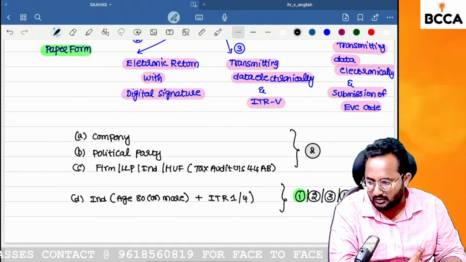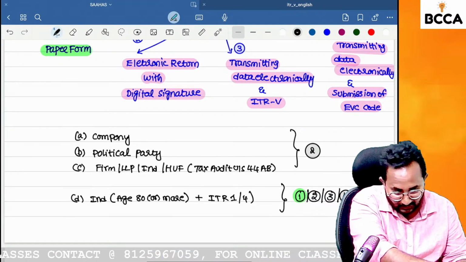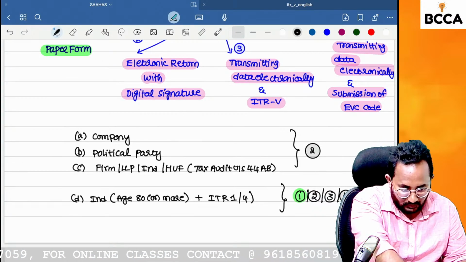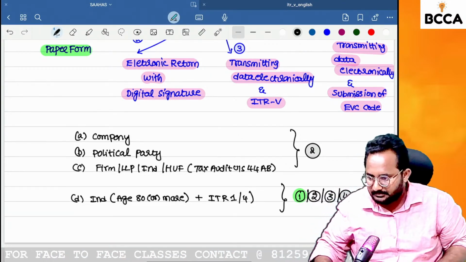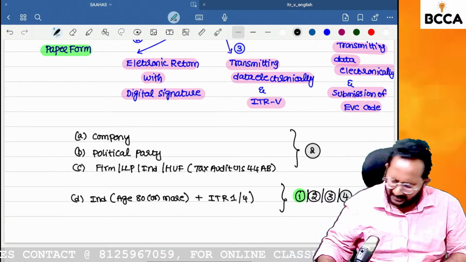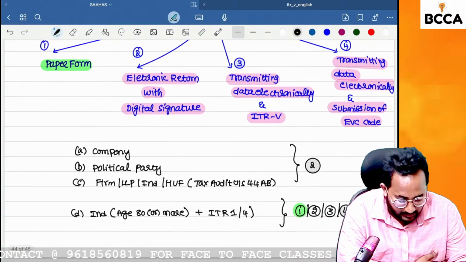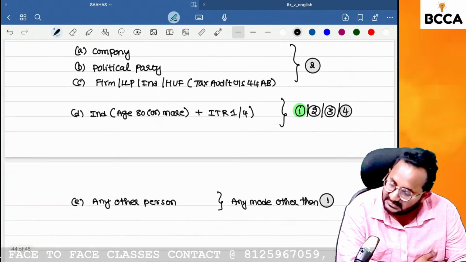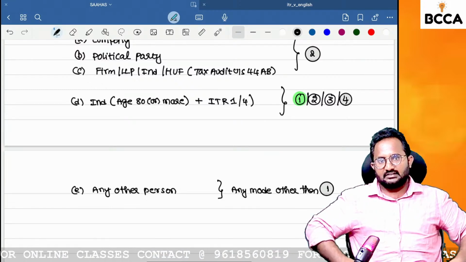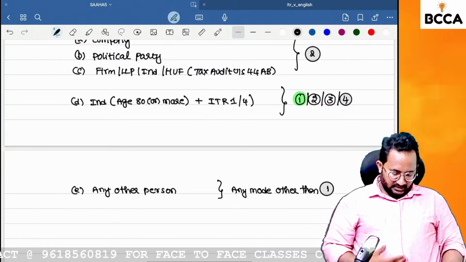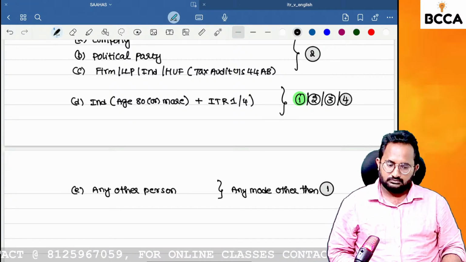Electronic verification code is normally an OTP sent by the department to your registered mobile number. That is only called the electronic verification code. This is used mostly for GST returns. In income tax returns also we use the electronic verification code, but it is mostly used in GST returns. For your registered number, from the income tax website or servers, you will get one OTP, and that is called the electronic verification code.